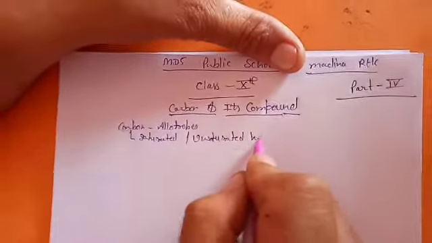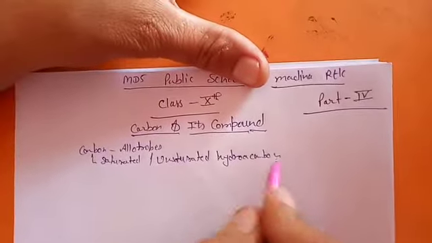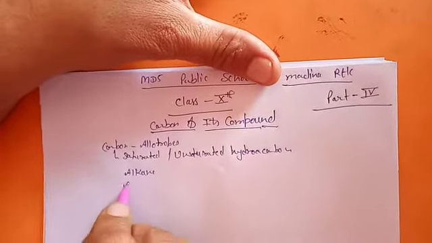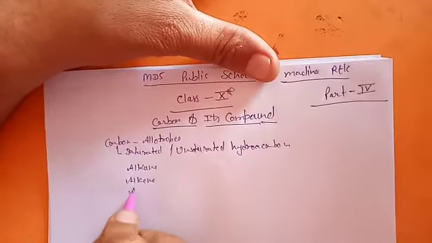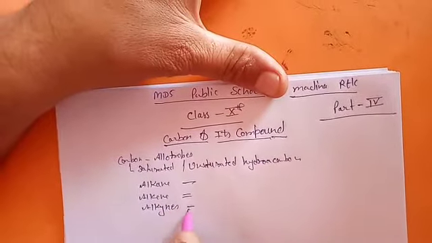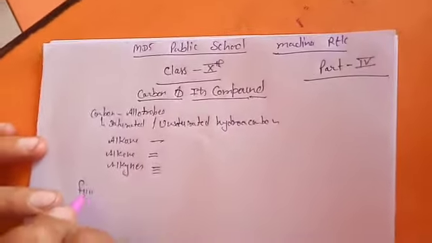This is the last topic we did. Collectively, saturated and unsaturated hydrocarbons are divided into alkanes, alkenes and alkynes, with single bonds, double bonds and triple bonds respectively. Now today we will discuss functional groups.